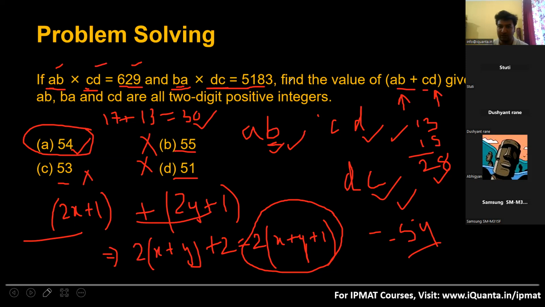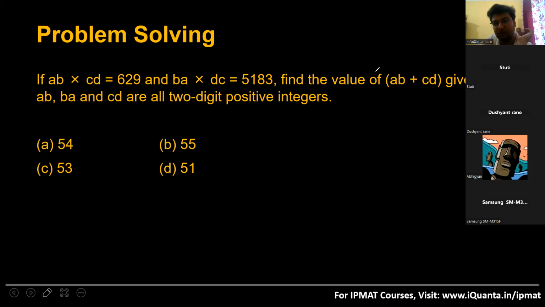So when you solve a puzzle, you only have to focus on the required information. Otherwise, you can find 1,000 multiple answers in between, like the value of A, B, C, D, different things, but in exams you only have to solve what is required. Understood everyone? Is it clear? Fine, that's all about it. This was a very good question.